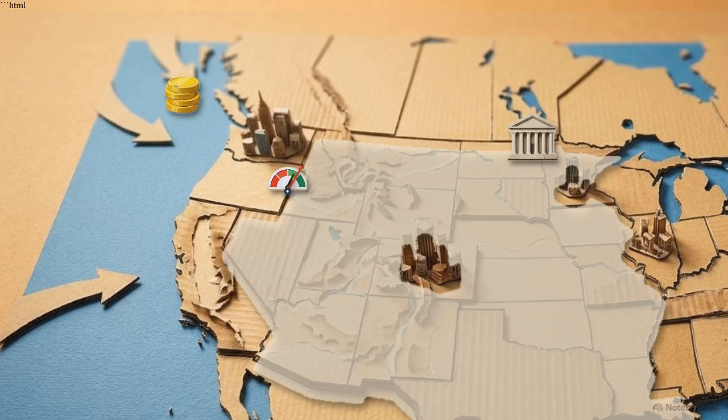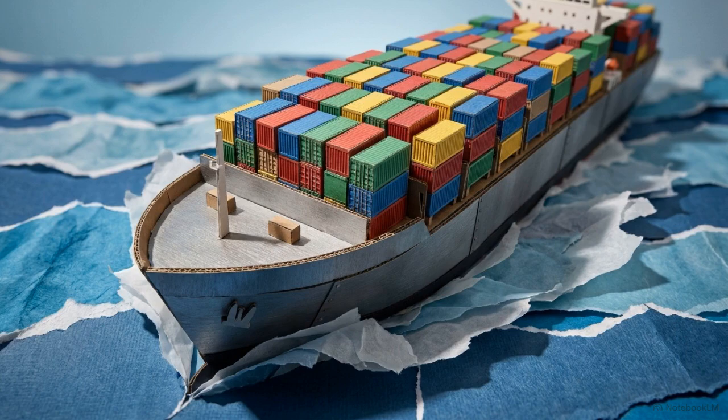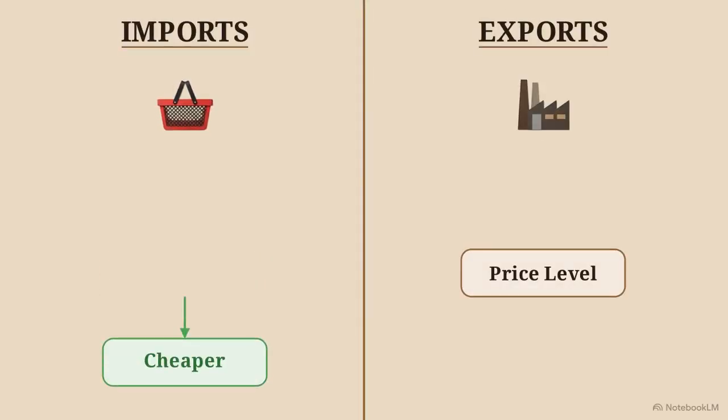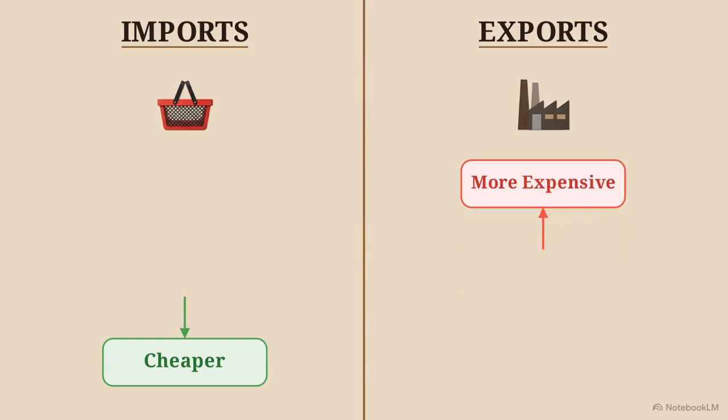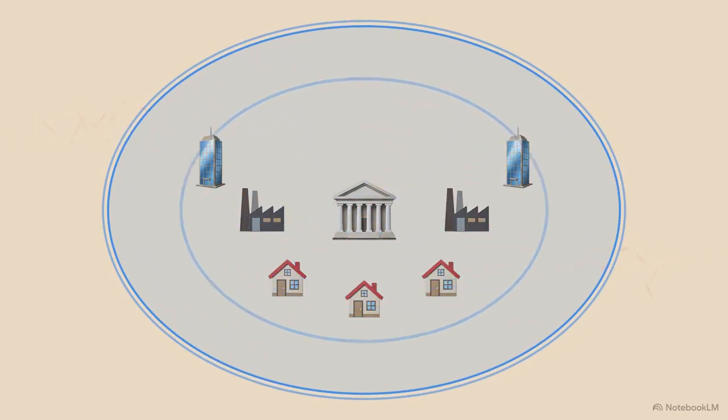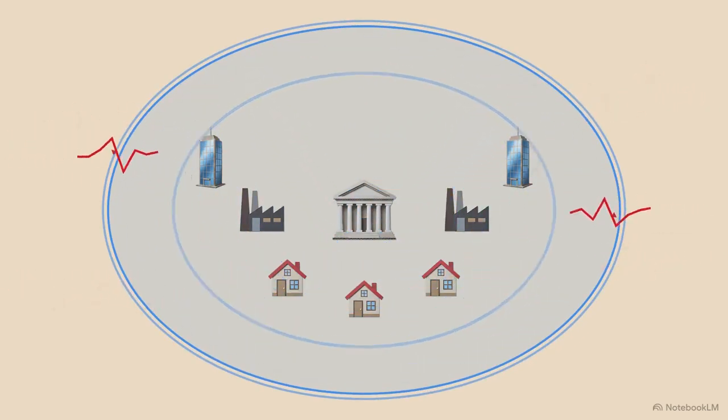If the central bank raises domestic interest rates, foreign investors see an opportunity for high returns. Their hot money flows in to take advantage of those rates, driving up demand for the domestic currency and causing its value to appreciate. When a currency appreciates, it alters international trade. Buying imports from other countries becomes much cheaper, but selling local exports abroad becomes significantly more expensive. While it manages the domestic economy, monetary policy also serves as the critical defense mechanism for how a nation's wealth interacts with the rest of the world.